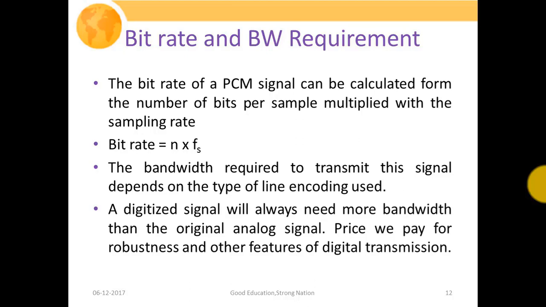So a digitized signal will always need more bandwidth than the original analog signal. Fourier theory already proved that. We had already studied that the bandwidth requirement of an impulse signal is infinite. So in the ideal case, our time limited signal is going to require an infinite range of frequencies. But that is the price we pay for the robustness and other features of digital transmission. In comparison to these demands, digital communication systems give us too many advantages. That is why we opt for digital transmission systems.